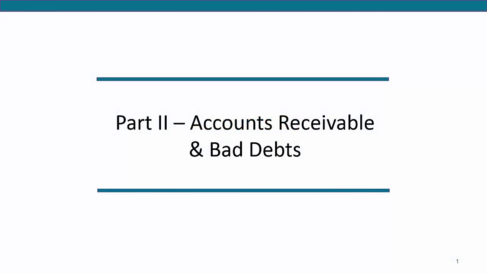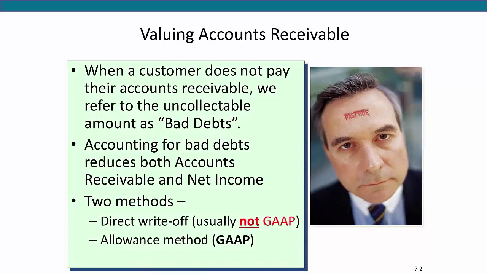Welcome back. When we left off last time, I mentioned that there is a downside to offering to let customers pay using credit. Unfortunately, companies need to deal with the fact that some credit customers go bad. In other words, they don't pay their accounts receivable. This is not surprising. When a company makes sales on credit, they expect that some of those sales will never be collected. Those amounts are referred to as uncollectible accounts or just bad debts.